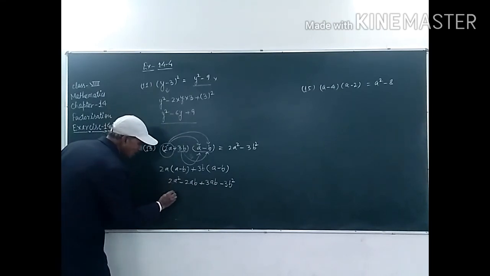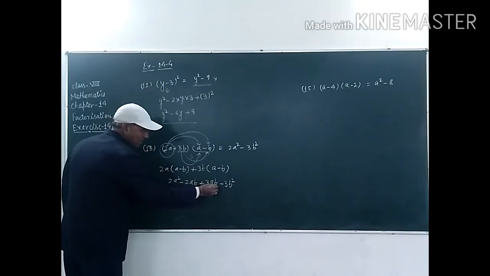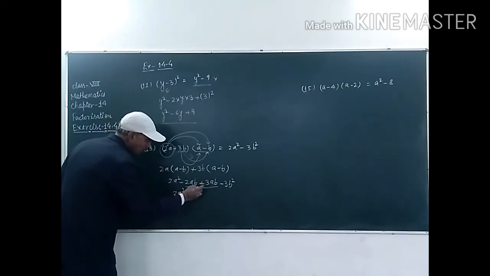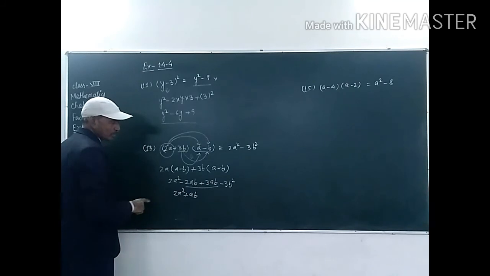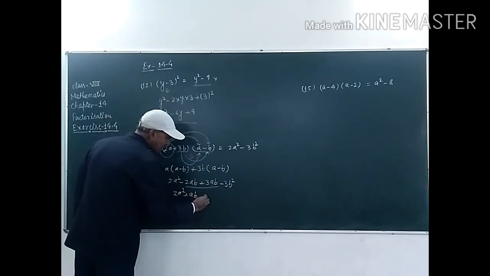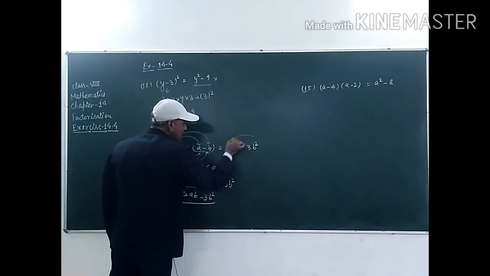Again, students, in this one 2a square minus 2ab plus 3ab, these are the like terms, student. So 3ab minus 2ab will be plus ab. These are like terms, so we have to add them, but one is negative and another is positive. So 3ab minus 2ab is ab only, minus 3b square. This one is the answer. Therefore, this answer is not correct, student.